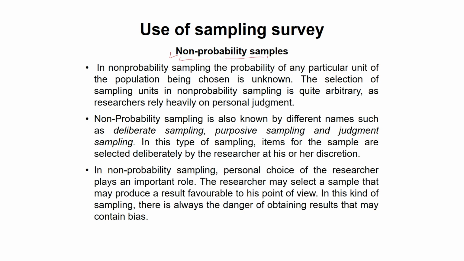As I already said, let us see what non-probability sampling means. In non-probability sampling, the probability of any particular unit of the population being chosen is unknown. The selection of the sampling unit in non-probability sampling is quite arbitrary, as the researcher heavily relies on his personal judgment.